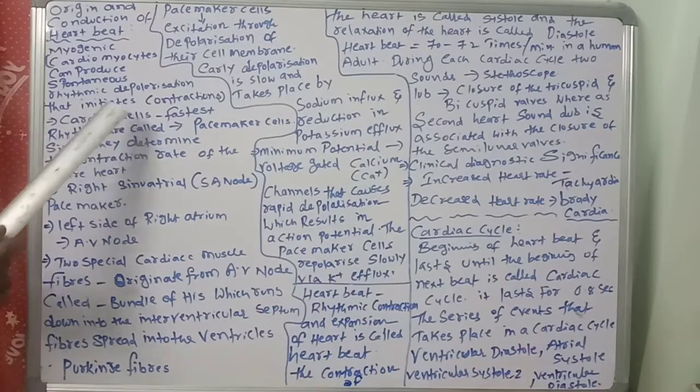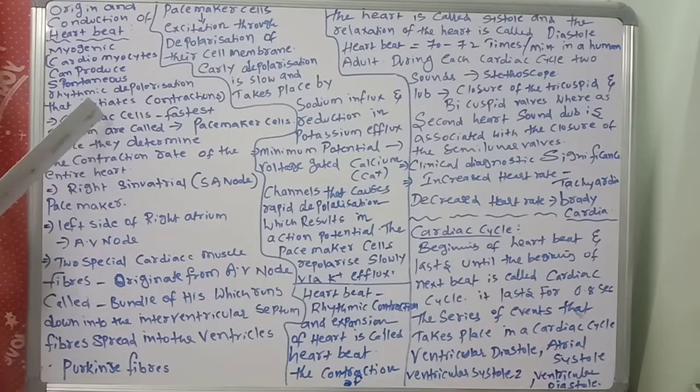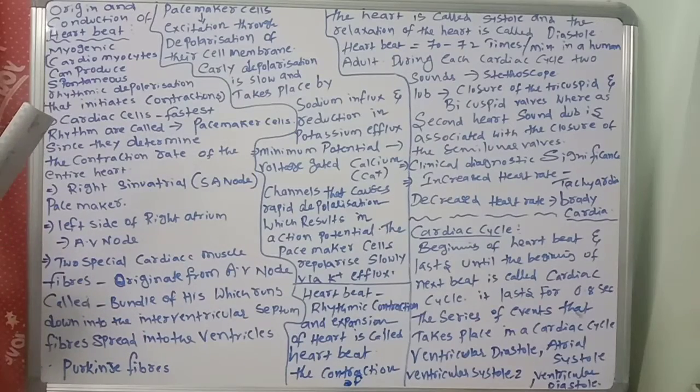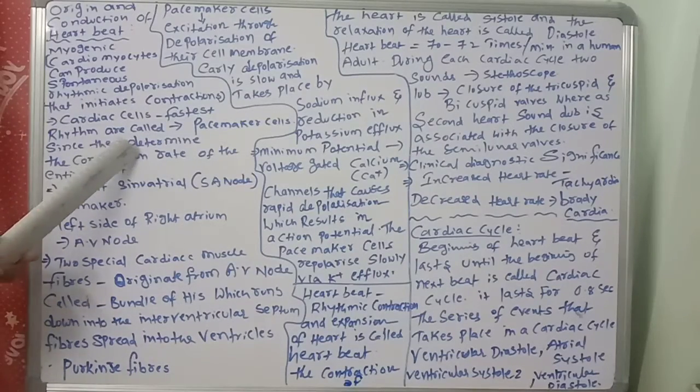Once again, the cardiac cells with the fastest rhythm are called pacemaker cells, since they determine the contraction rate of the entire heart. They determine the contraction rate of the entire heart. These points you should remember.